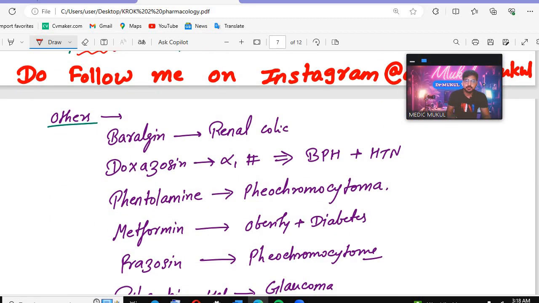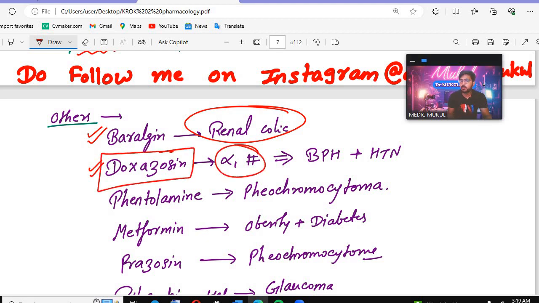Other drugs that are asked in your exam: Baralgin. Baralgin is used in renal colic. Then doxazosin. See, doxazosin is an alpha 1 blocker, and it is used in BPH and hypertension. For BPH and hypertension, which drug will be used? That is doxazosin.